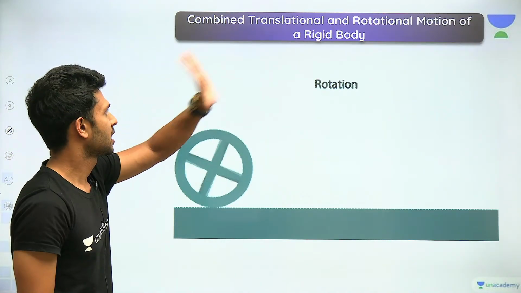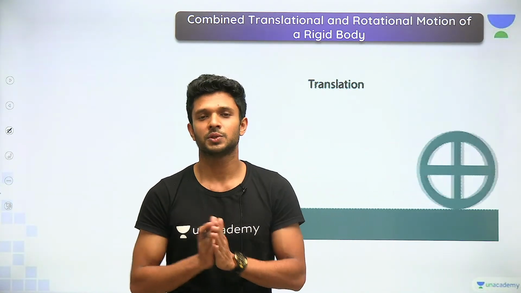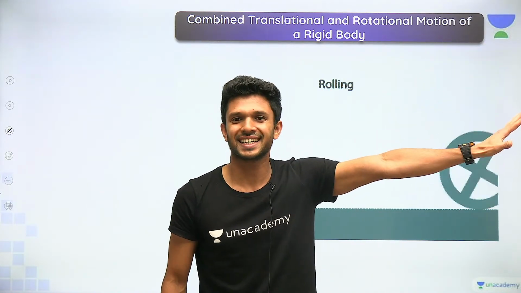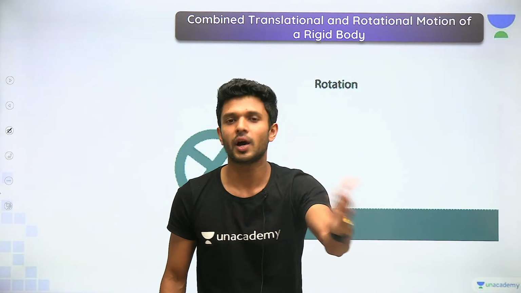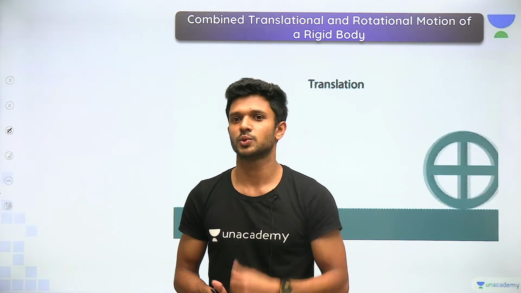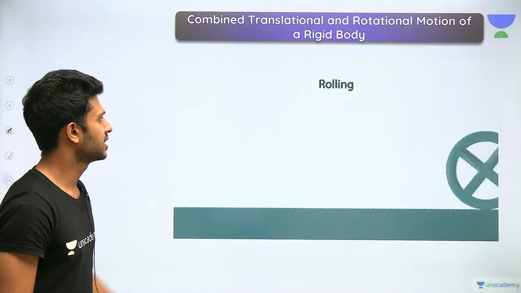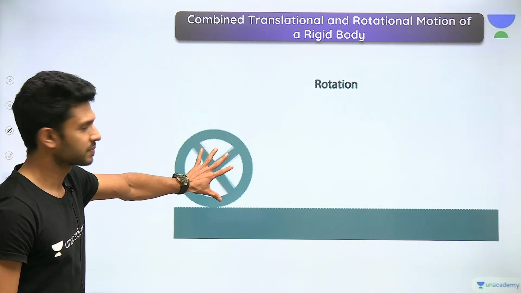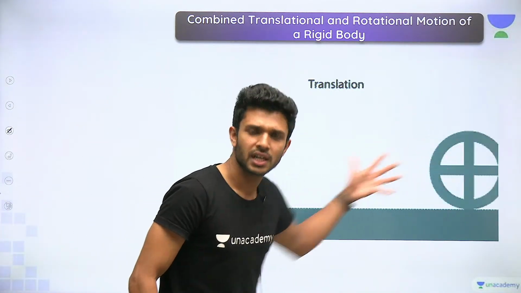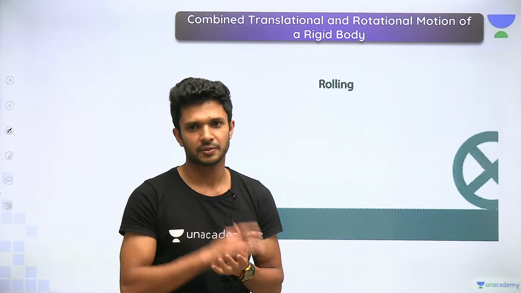Rolling motion. Tell me what we were learning till now. Throughout the entire physics, starting from the very first chapter, don't consider the units and dimensions chapter. After that, from one-dimensional motion, what were we learning? We were learning about basically two kinds of motion. First one is the translational motion, as you can see in the figure. We have a ring, right? This is what we call translational motion, the linear motion or the motion of a body whenever we apply a force to the body.